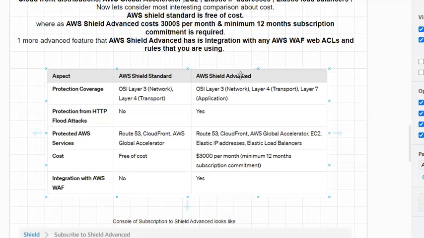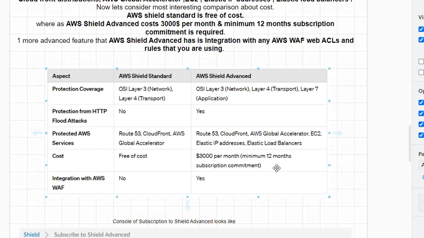Don't worry, I'll show you how to subscribe as well. So AWS Shield Standard is free, whereas AWS Shield Advanced is chargeable. That is, you will need to pay $3,000 per month for a minimum 12 month subscription commitment.